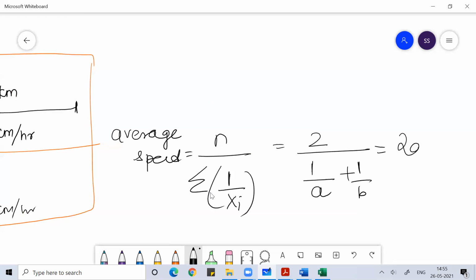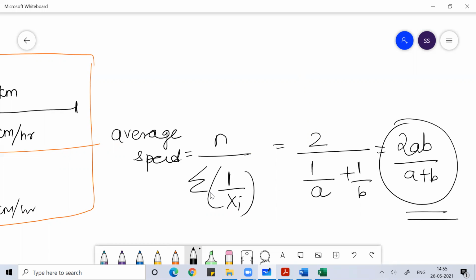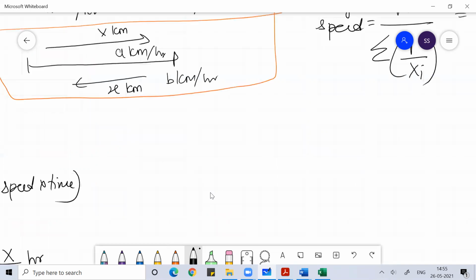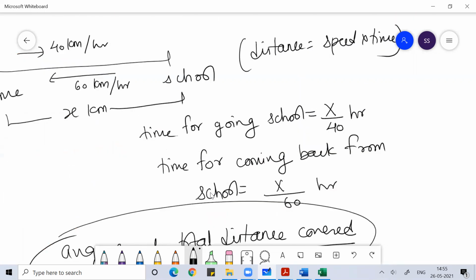If you solve this, you will get 2ab by a plus b. So you remember this, this is the application for average speed. You can remember this shortcut formula whenever you get a problem on average speed.